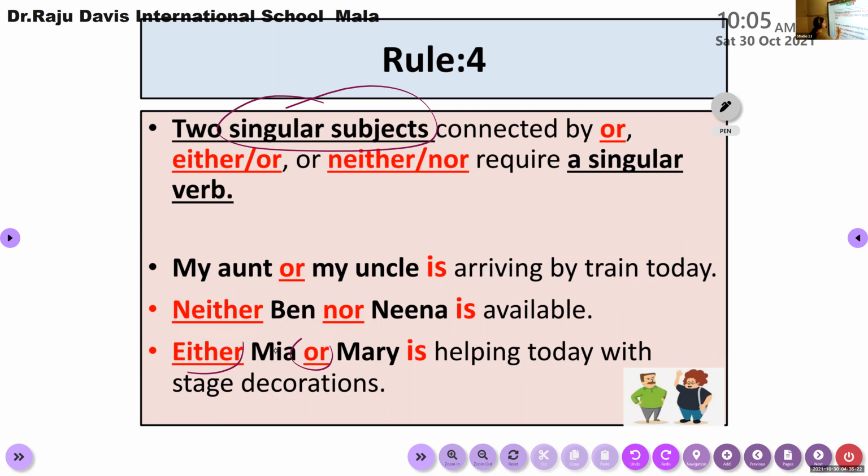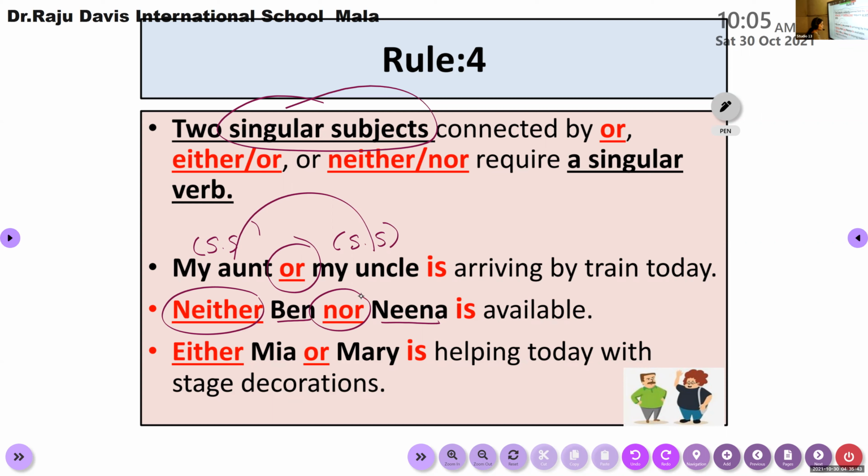Suppose the example is "my aunt," one singular subject, "my uncle," another singular subject. So two singular subjects or two singular nouns connected with "or," or two singular nouns connected using "neither...nor." Two singular subjects like Mia, Mary, singular nouns connected using "either...or." In such cases, we need to use only a singular verb. This is rule number 4.